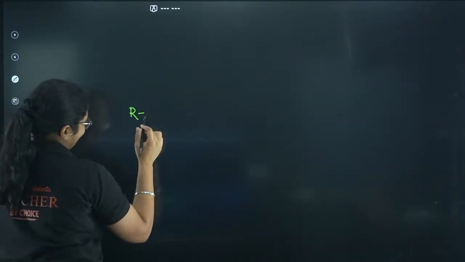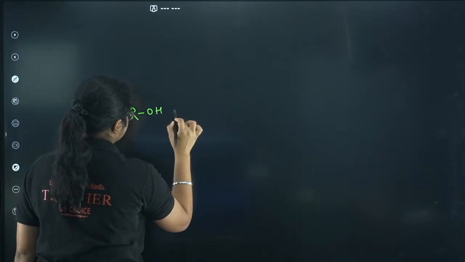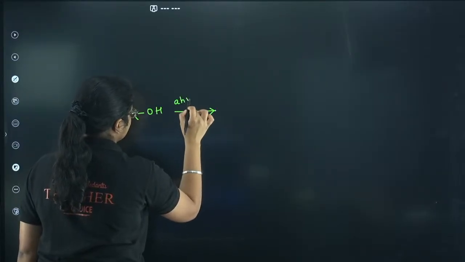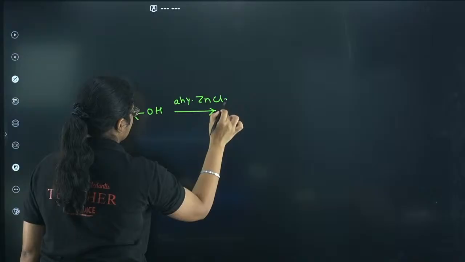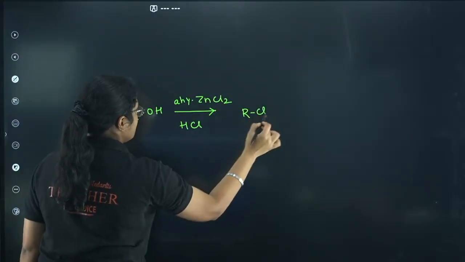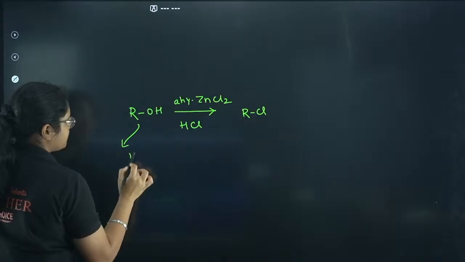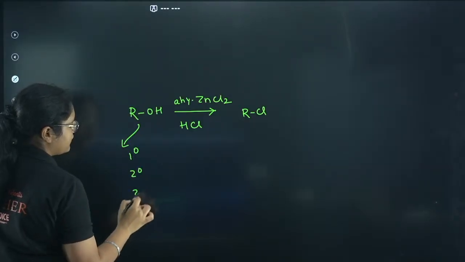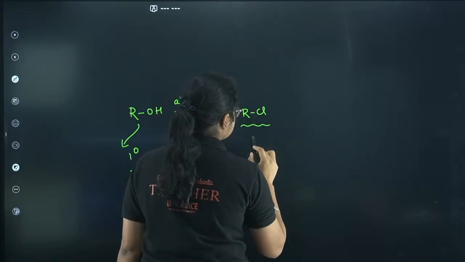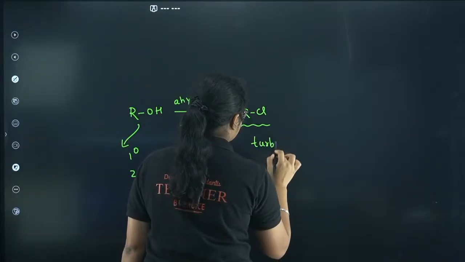Okay, now I'll just tell you what happens. Let's see. When you have ROH and you react it with anhydrous ZnCl2 plus HCl, you get RCl. Now this ROH can be primary, secondary or tertiary, right? Now this RCl, when it is formed in the solution, will create some turbidity.